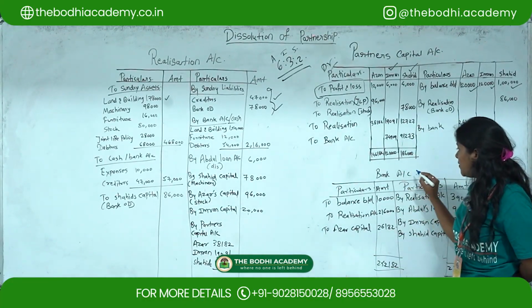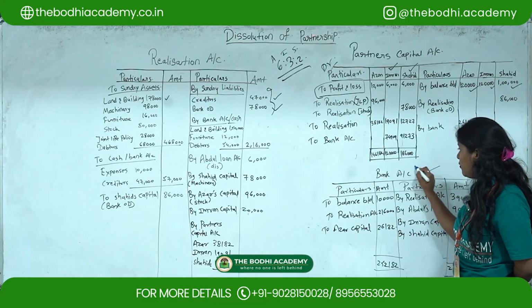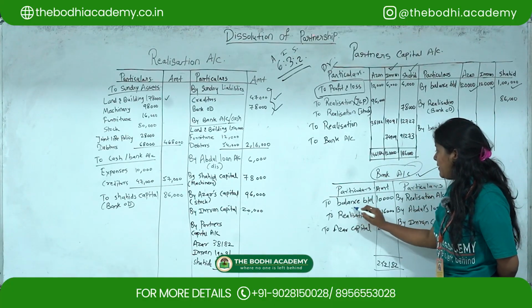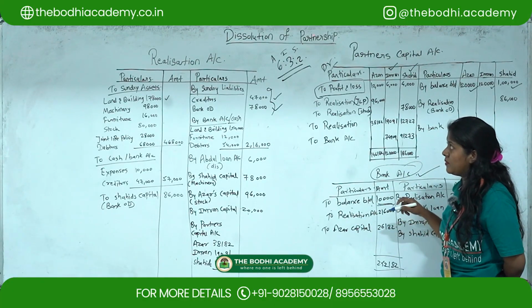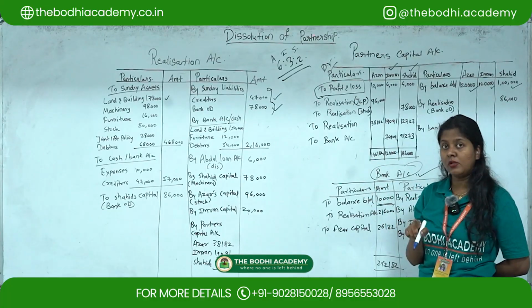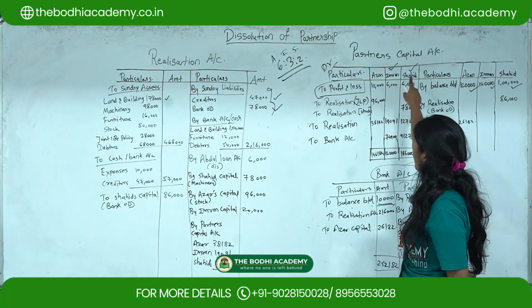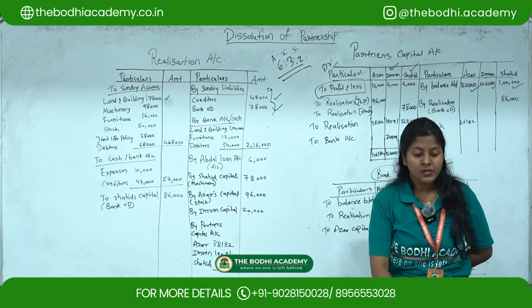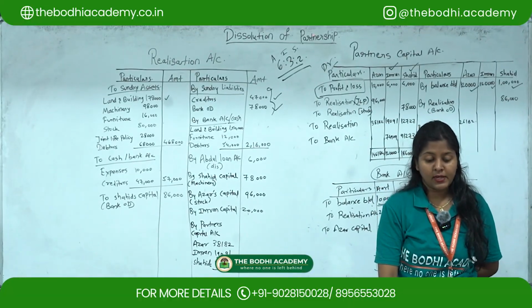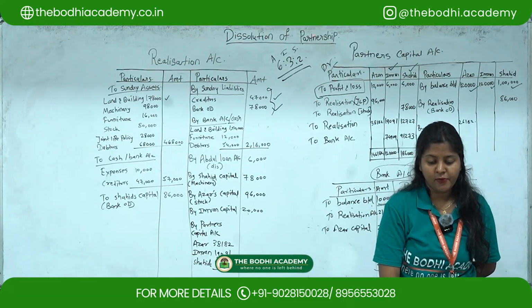Then after this we'll move to the bank balance. Bank balance we always show on the bank account. So balance brought down is 10,000. Side by side you have to prepare all the three accounts: realization account, partners capital, and bank account, since there are two effects. Okay, now we'll move to the additional information.